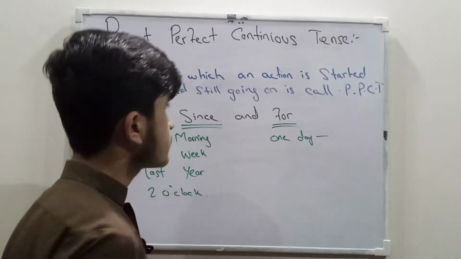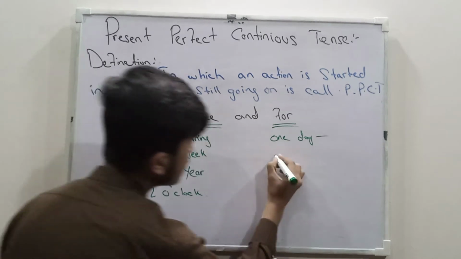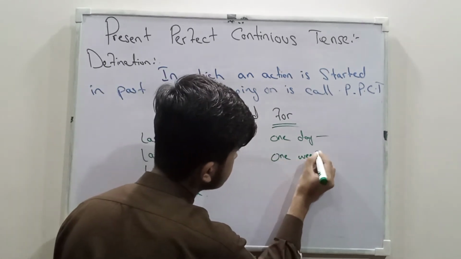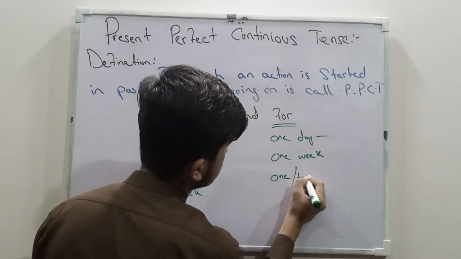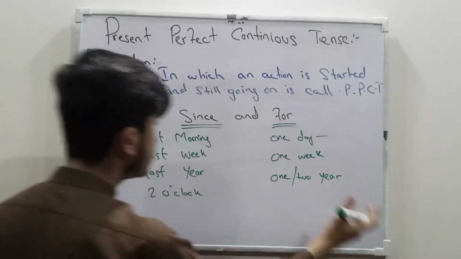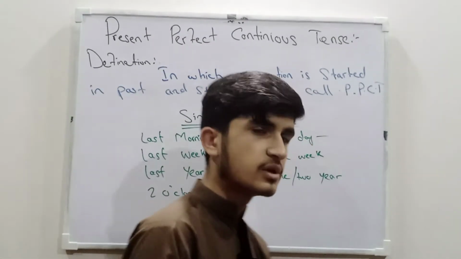So we are not sure about time, so we use for. Last week I can say for 1 week, and last year for 1 year, or 2 years, or 3 years, as many as you want. In a year 365 days are there, and we are not sure which day we started.